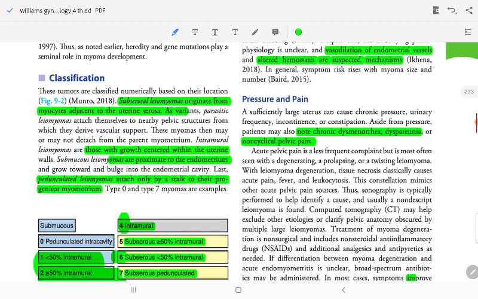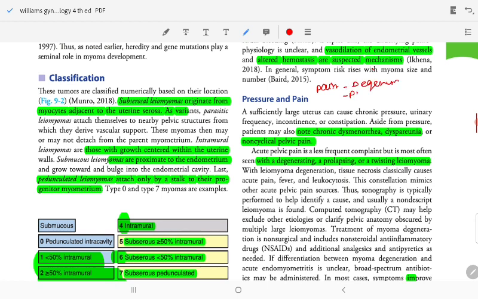Acute pelvic pain is a less frequent complaint, but is most often seen with degenerating, prolapsing, or twisting leiomyoma: degeneration, prolapse, torsion.